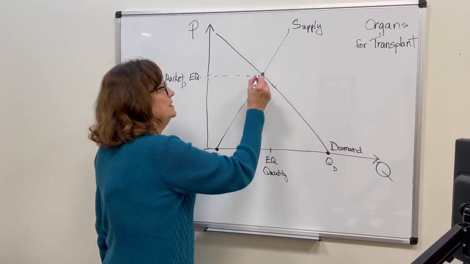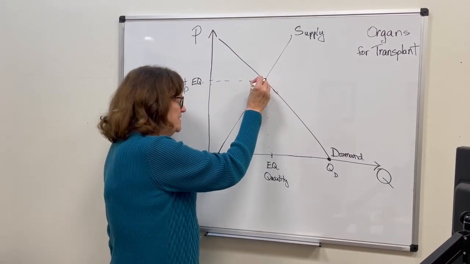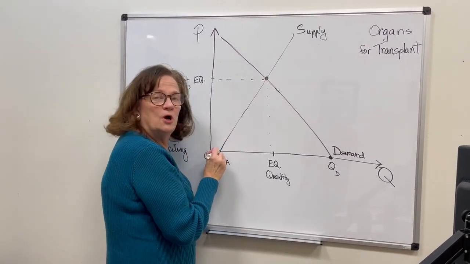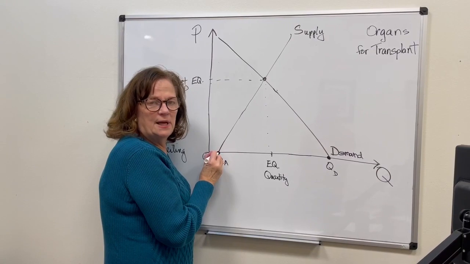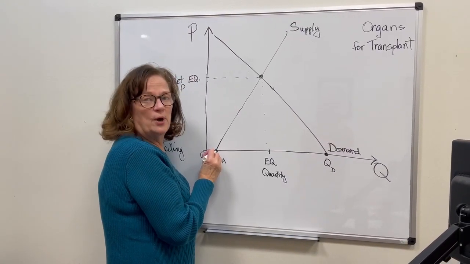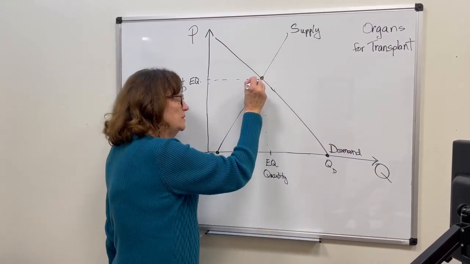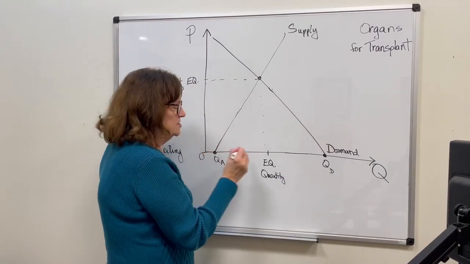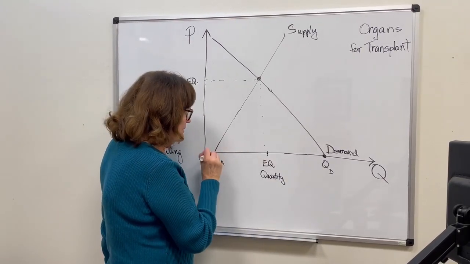And if you eliminate the ability to pay them, a lot fewer people are going to be willing to supply organs at the lower price. So the quantity supplied will drop, okay? So it used to be this many, and now it's this many.